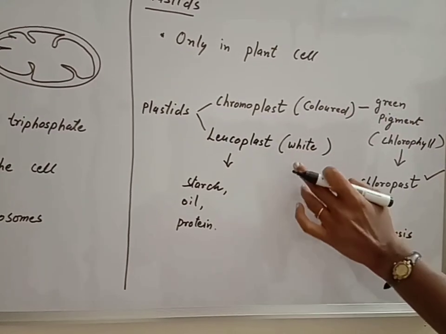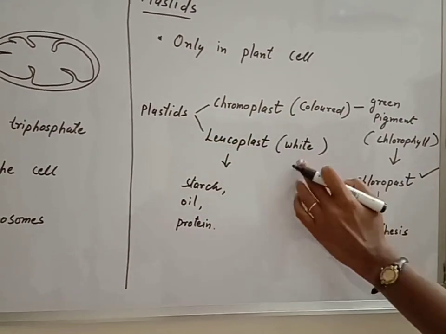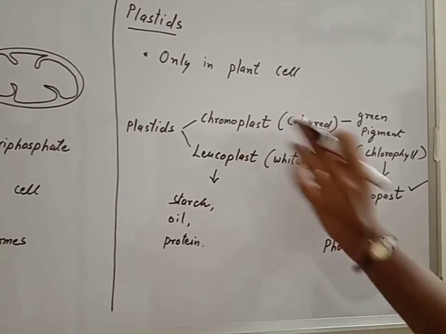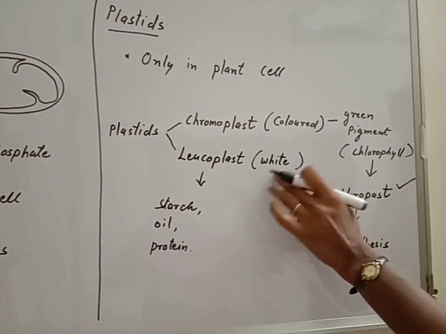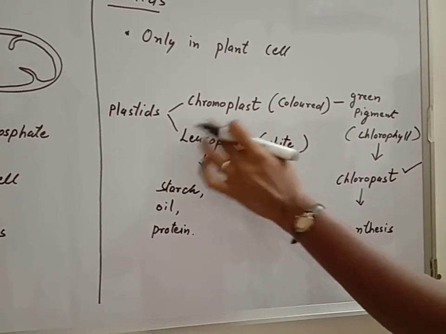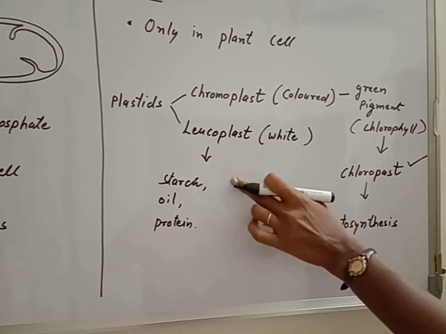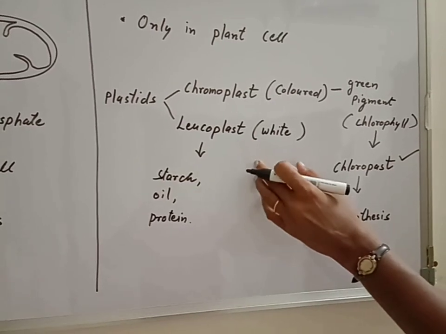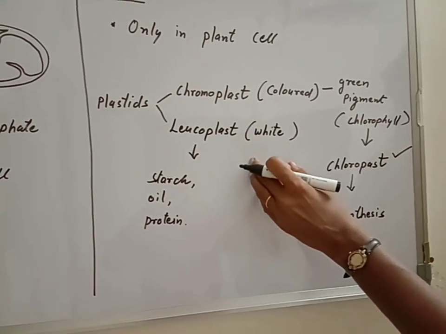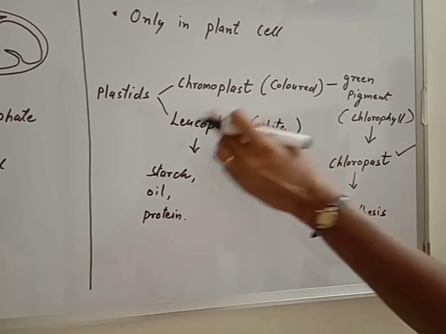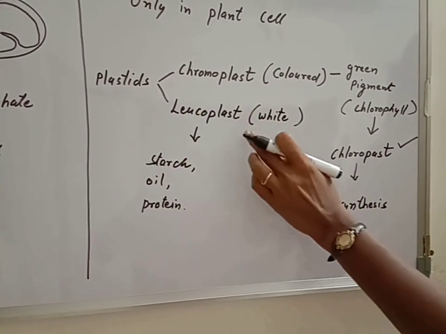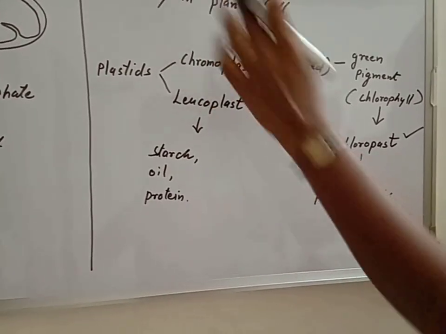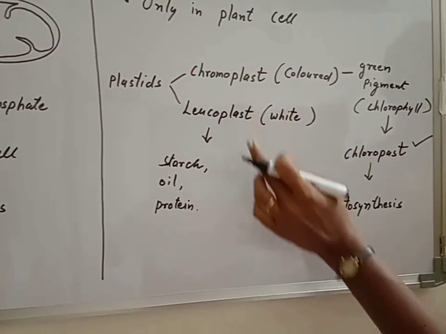Okay, now the second plastid is leucoplast. Leucoplast is also called white colored or colorless plastid. Now, the function of this leucoplast is to store starch, oil, protein granules, all these things. We have seen a fruit, for example, apple. Apple is white from inside. So that is leucoplast. It is responsible for white or colorless things present in the plant, and plastids are present only in plants.